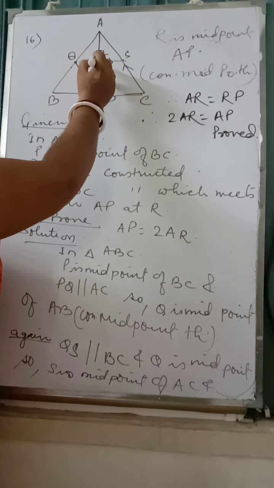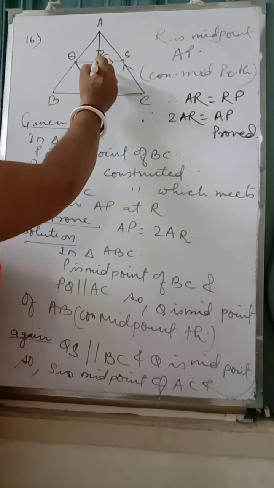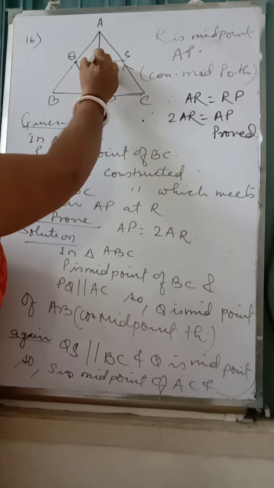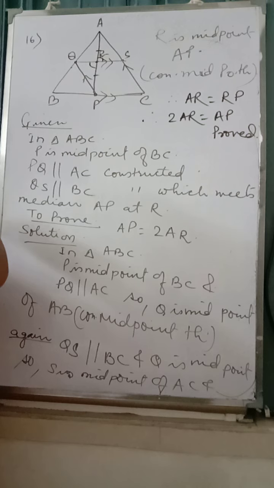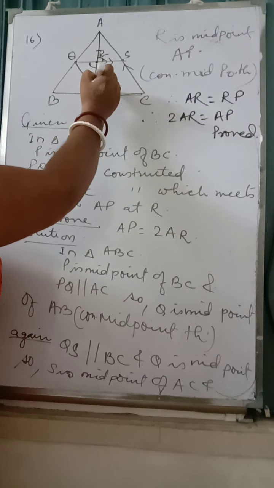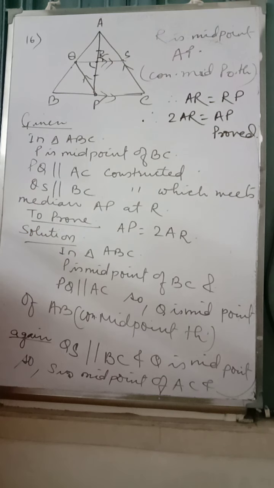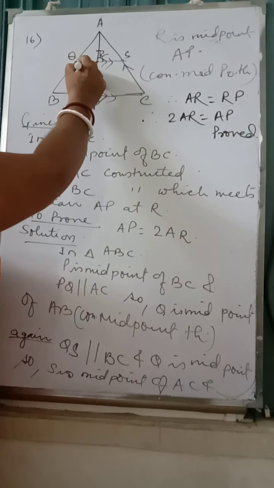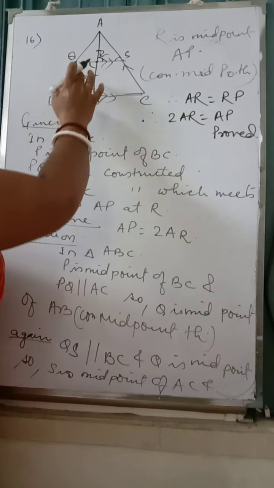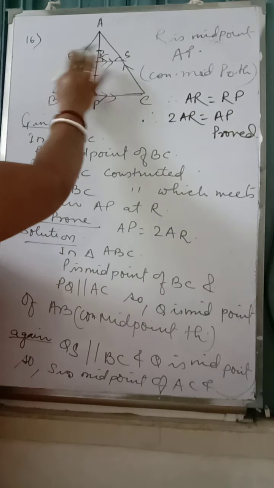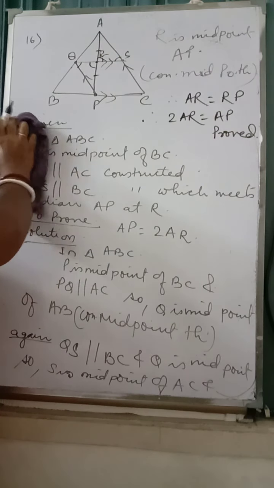Then we prove this angle is equal to this angle. What can we prove more? Just you tell me. We can prove this angle and this angle is equal, alternate, because these two lines are parallel and QS is transversal. Now second number you see.